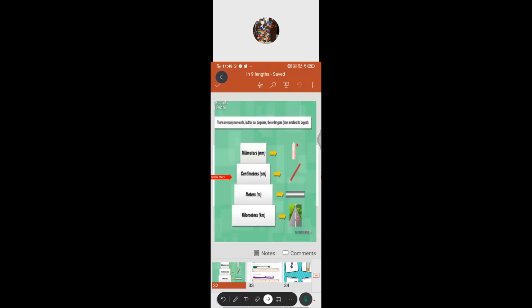The next one, we come to meters. Short measurements like the length of a door or windows are measured in meters.